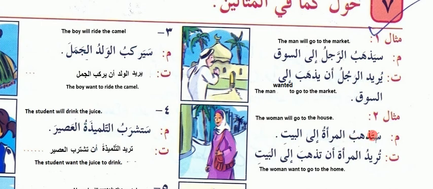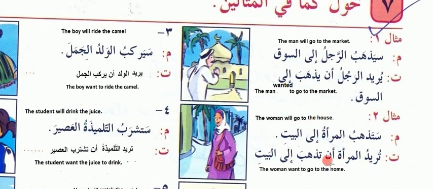Ta means feminine noun, ya means masculine noun. Al-marat means woman or female. Ila baiti, her house. The woman will go to the house or to her house. We can say her house also, because they are using baiti.